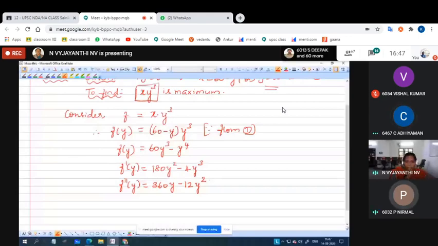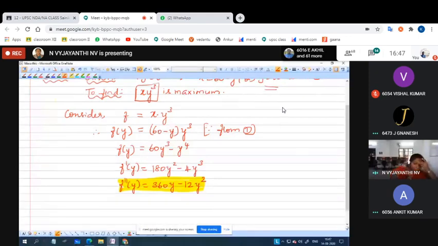Till the previous problem, we had the second derivative as a negative or positive value, so that we could guess whether it will attain maxima or minima. But now we have the second derivative also as a function in the variable y, so we cannot guess from this. So what do we have to do?